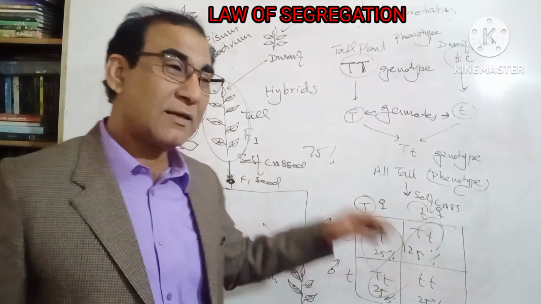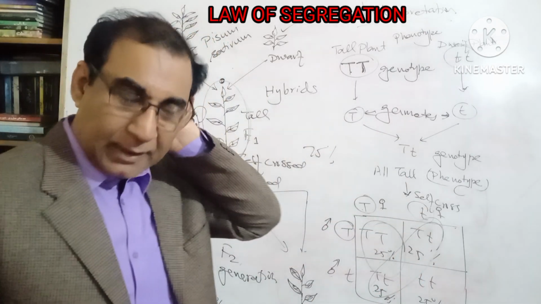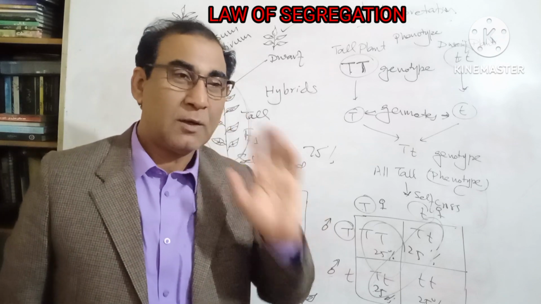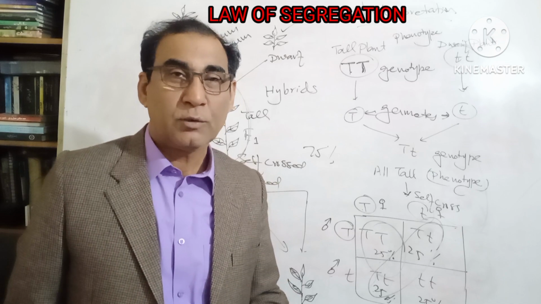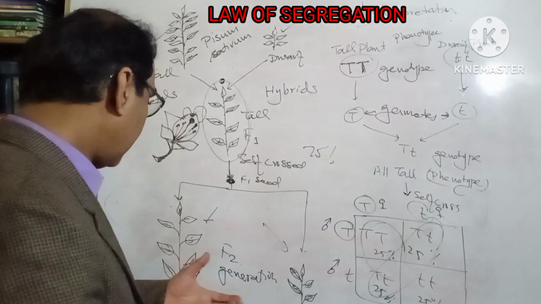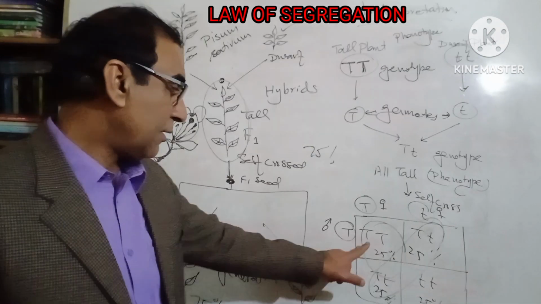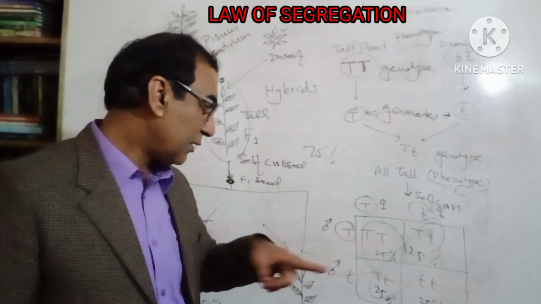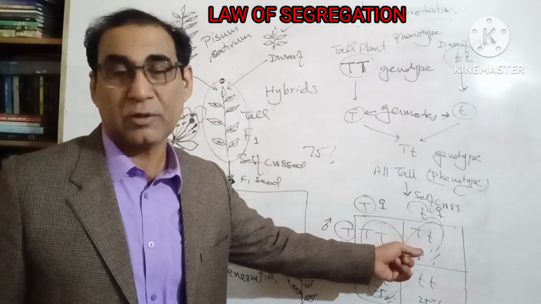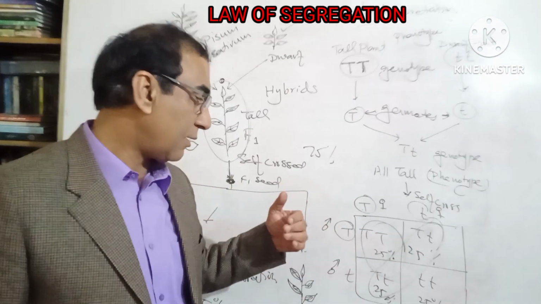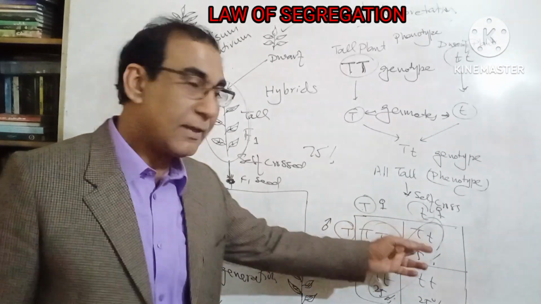So he devised a test, the second part of the experiment, to come to know whether the plant had the capital T genotype or capital T, small t genotype, hybrid or pure, homozygous or heterozygous.